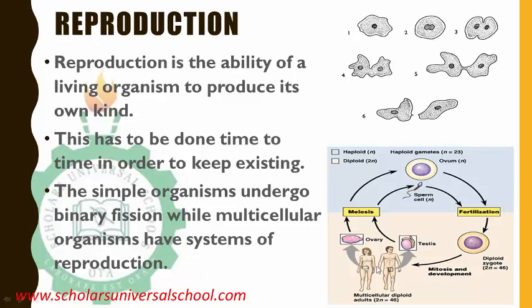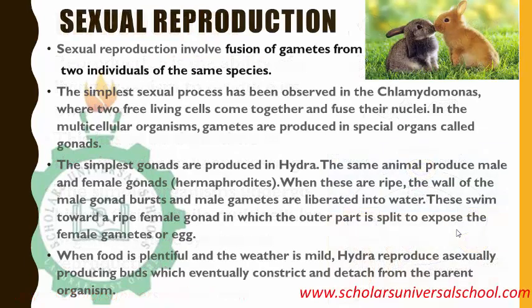You can see the male and the female producing gametes from their systems, from their ovary and from their testes, during meiosis. The sperm fertilizes the ovum, and during fertilization you have a diploid zygote being produced. So this is multicellular reproduction, and that is what we want to talk about in detail.